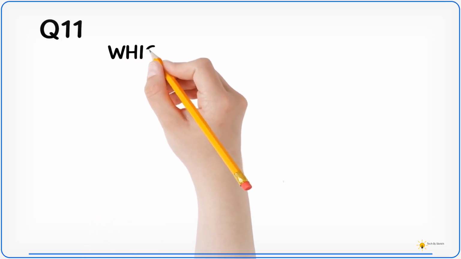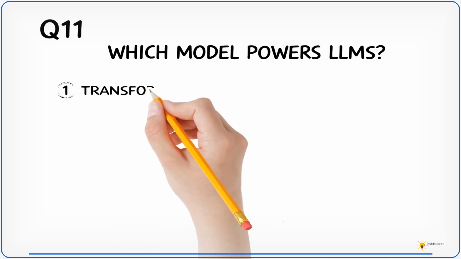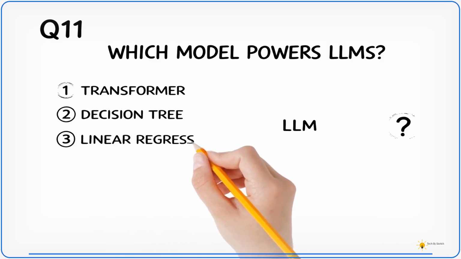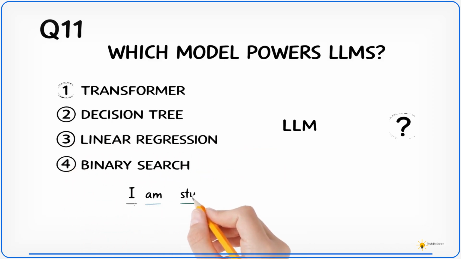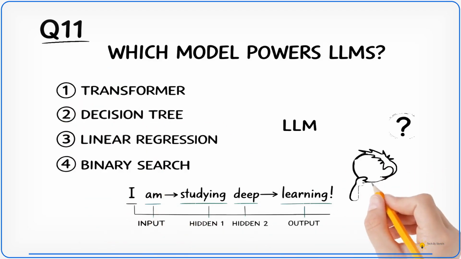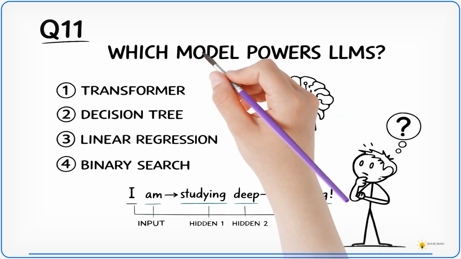Which architecture is most strongly associated with modern large language models? 1. Transformer. 2. Decision tree. 3. Linear regression. Or 4. Binary search. Take a moment and think.